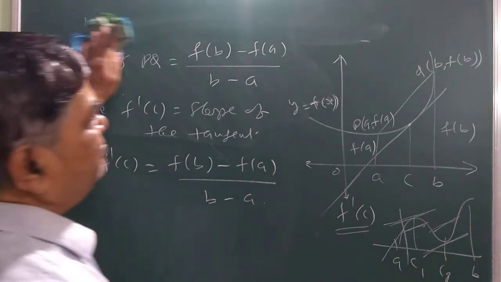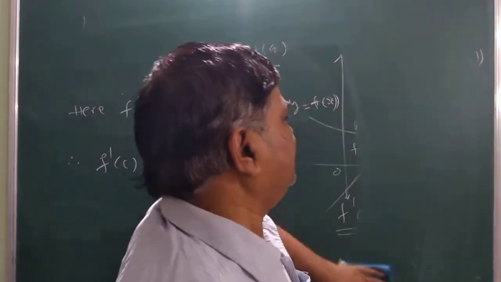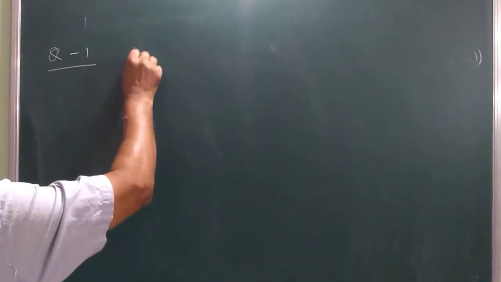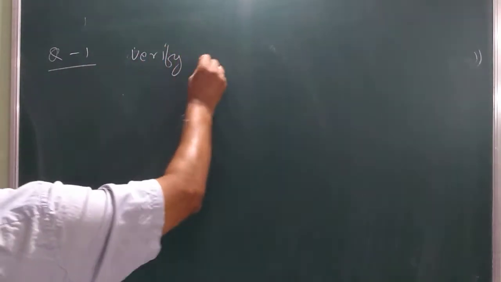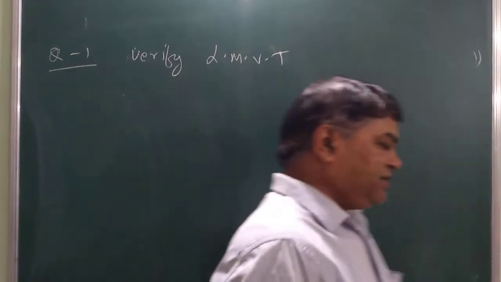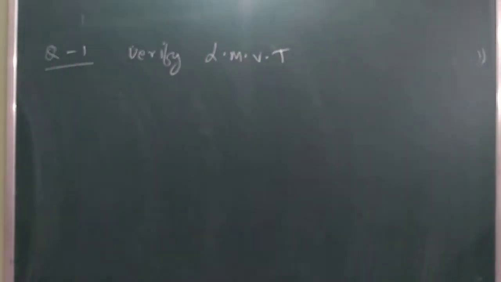So let us take some examples. Question number 1. Verify LMVT. This LMVT is nothing but the Lagrange mean value theorem. Let us take one example by taking a polynomial.